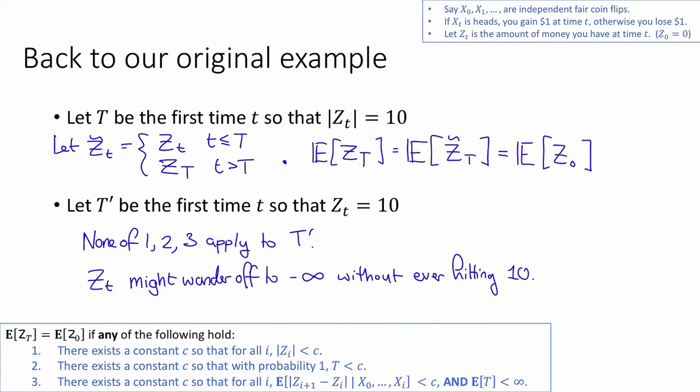So in some sense, this answers the question that we had at the beginning of the video. What's the difference between capital T and capital T prime, so that capital T has this nice behavior and T prime does not? Well, it's because capital T satisfies one of the conditions of the Martingale Stopping Theorem, or at least something very similar to it does, but capital T prime does not.